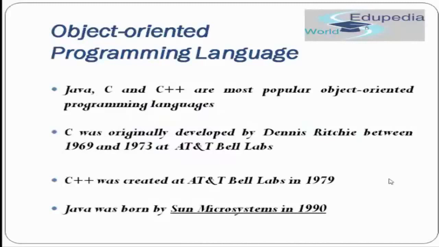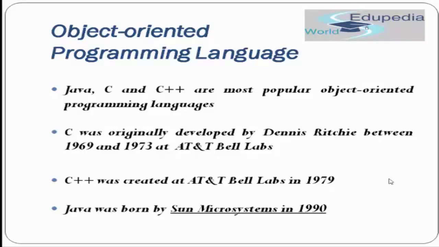Basically, Java, C and C++ are all object-oriented programming languages, but Java is called a pure object-oriented programming language. That means it follows all the features of an object-oriented programming language, whereas in C and C++, there are some hybrid features.